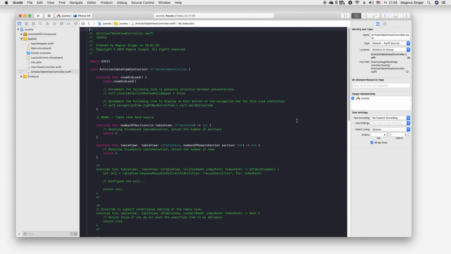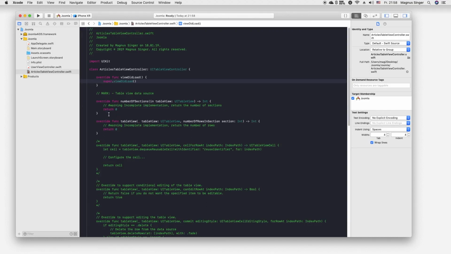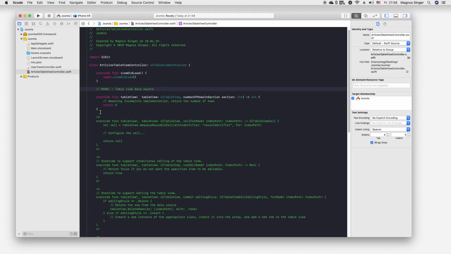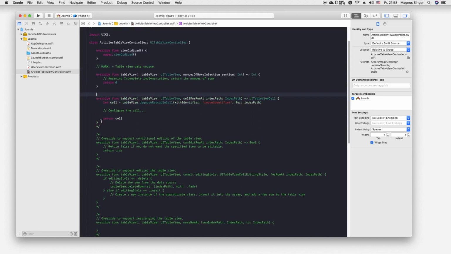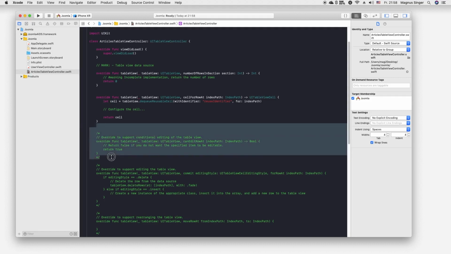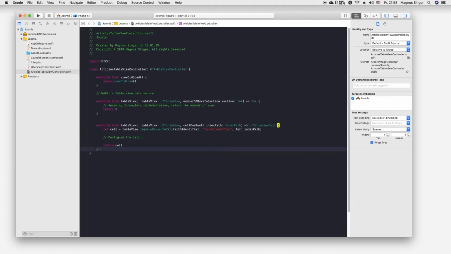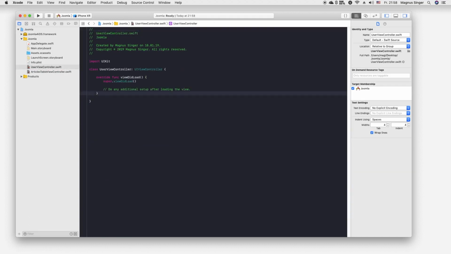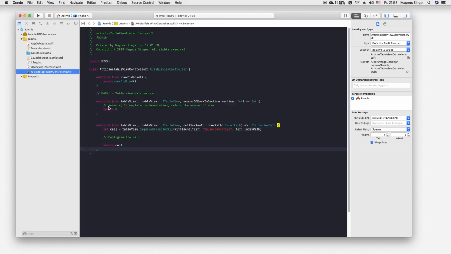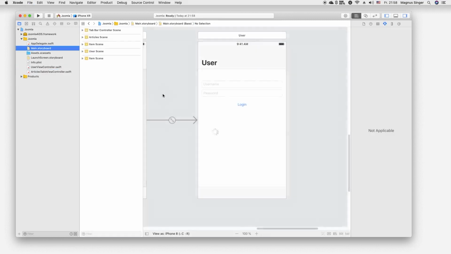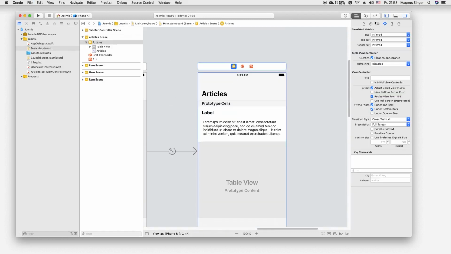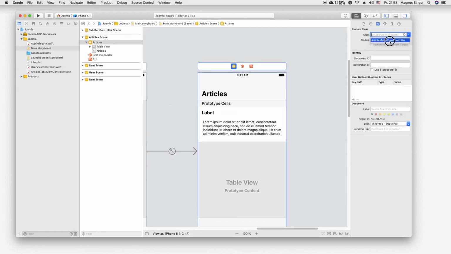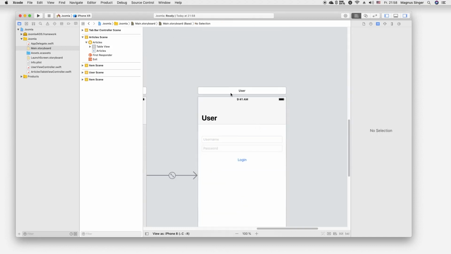So right, now we can just delete this, and number of sections will not be necessary. This is important, as well as this is also important, and the rest can be deleted as well. Okay, user view controller, here we can delete this also. Save these two files, go back to our storyboard, and just give it the right classes.